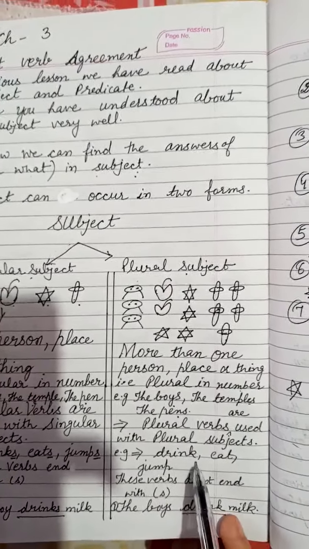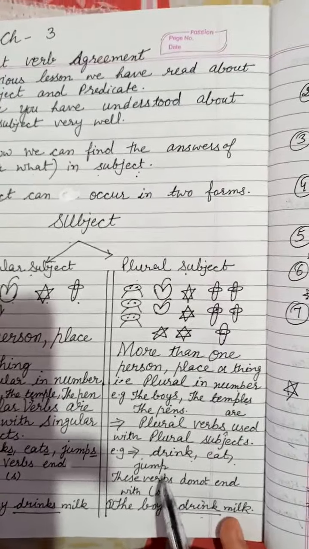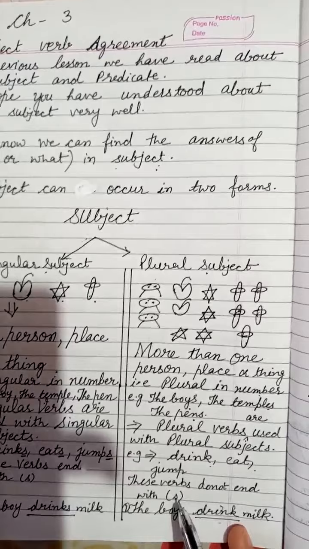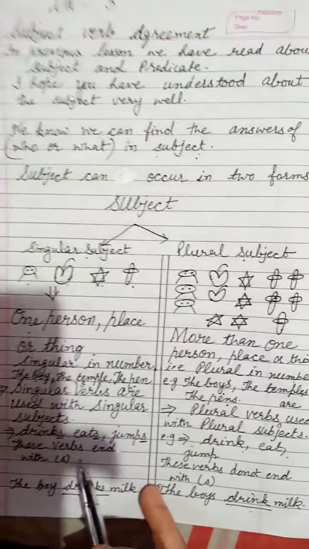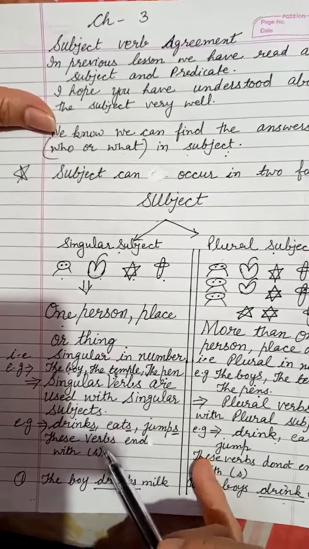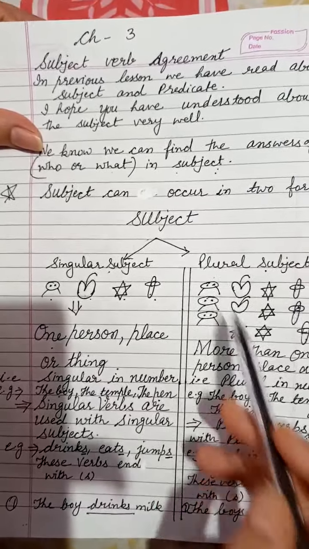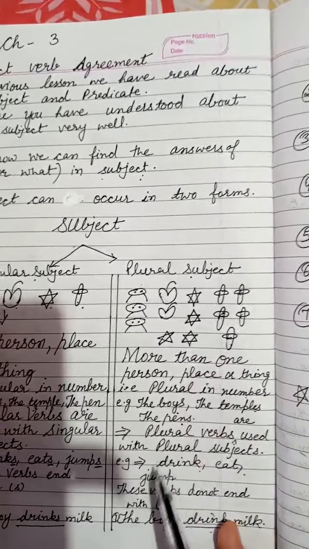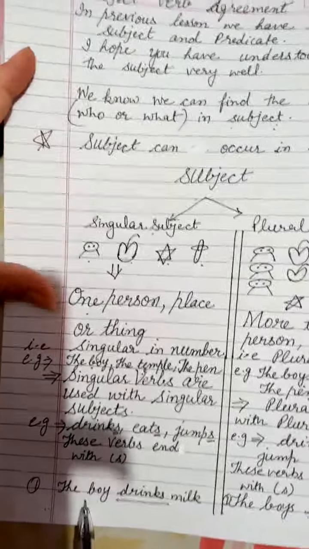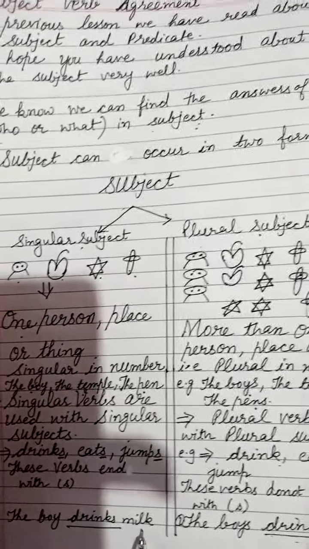For example, drink, eat, jump, and these verbs do not end with s, as we have read in translation that if the subject is singular, then we use verb with s, and when the subject is plural, then we use verb without s.